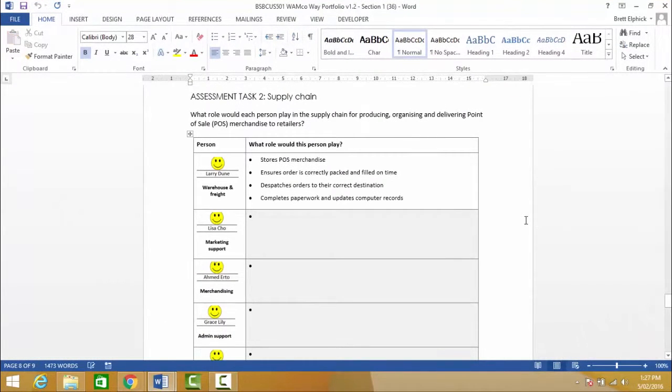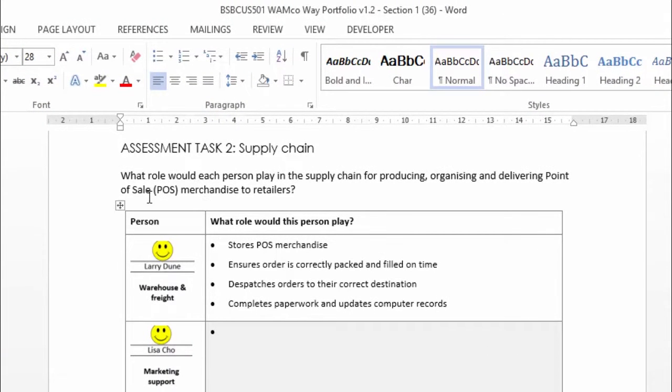I'll pull it up. This is from Quality Customer Service, and this is a question we quite often get from students, and it relates to the POS merchandise supply chain. As you can see on our screen, assessment task 2, supply chain, and we've got this question: what role would each person play in the supply chain for producing, organising and delivering point of sale merchandise to retailers? So usually students are like, what is point of sale merchandise?